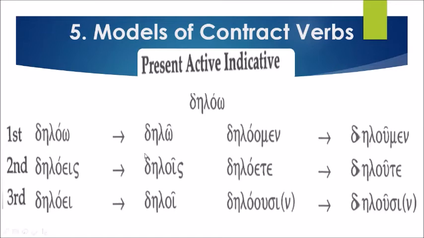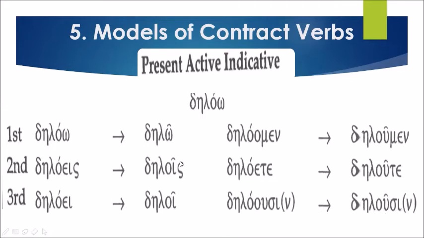We have deiloo. In the case of deiloo, we have the omicron ending. Omicron plus omega becomes omega in the first person singular. In the second person, omicron plus alpha becomes oi. The same rule applies in the third person. In the plural, omicron plus omicron becomes the diphthong ou. Omicron plus epsilon is still ou, and double omicron, you drop the first omicron and it becomes ou.